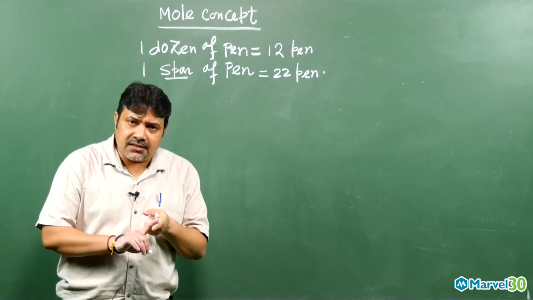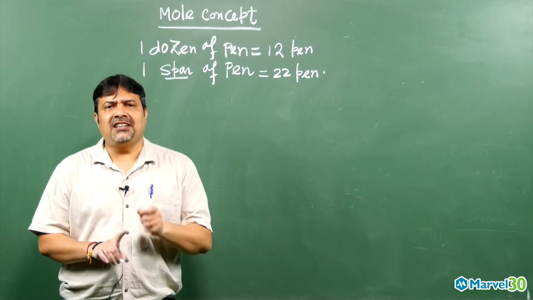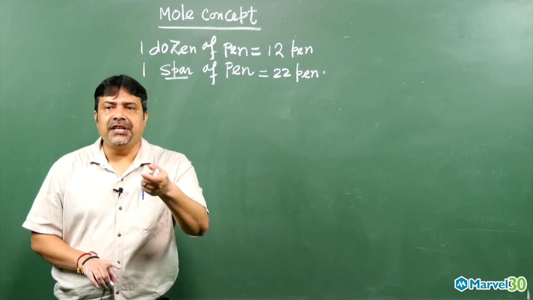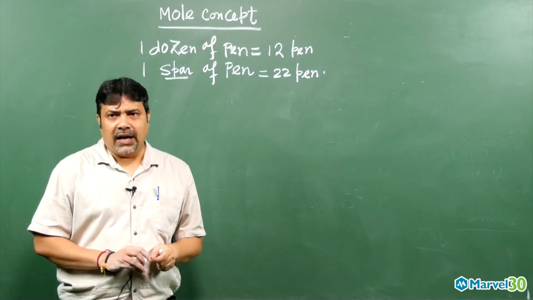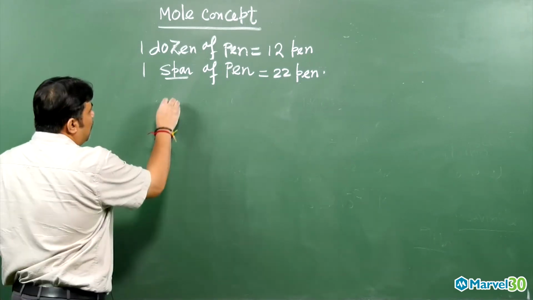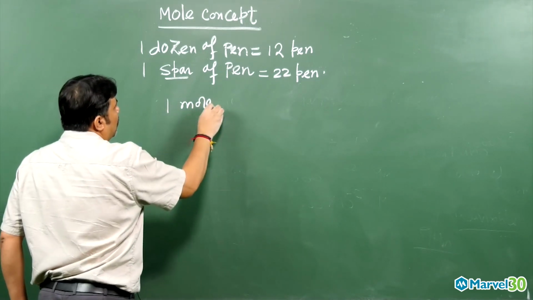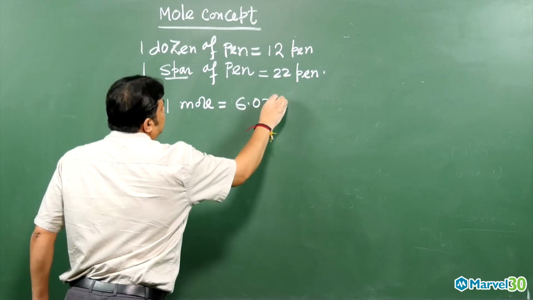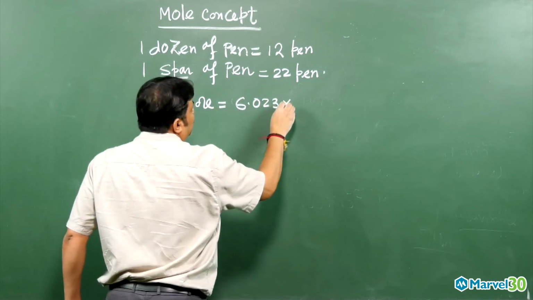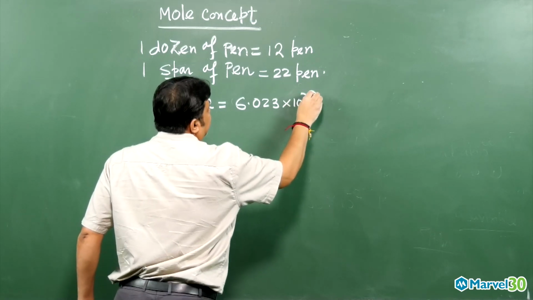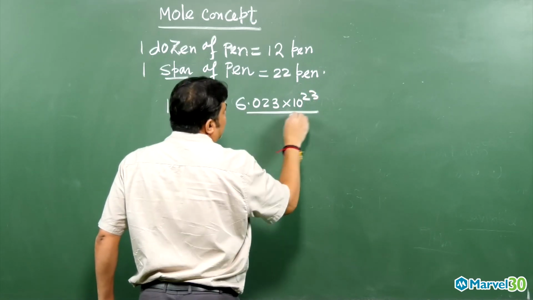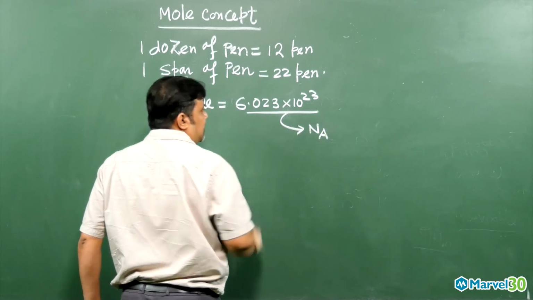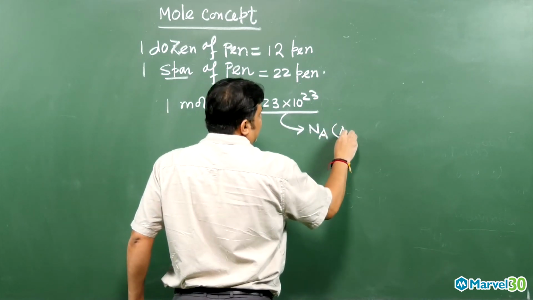So what do this dozen and score signify? They signify that we are counting the substance. Likewise, if I say 1 mole, immediately it should come into your mind that it equals 6.023 into 10 to the power 23, which is expressed by the Avogadro number, represented by Na.